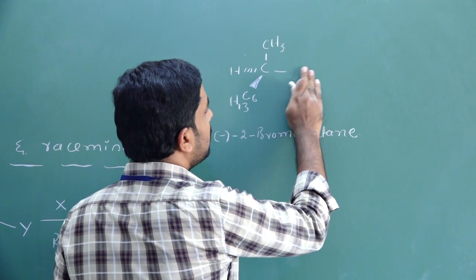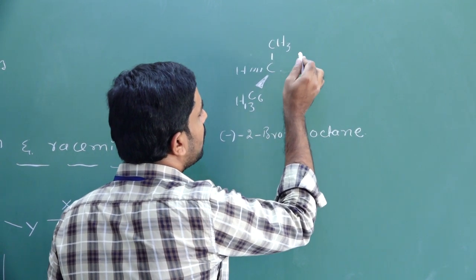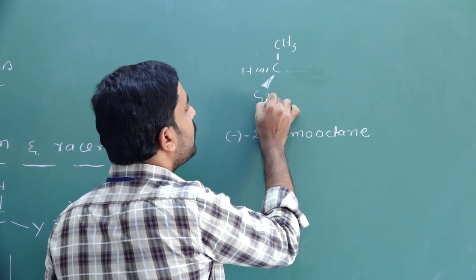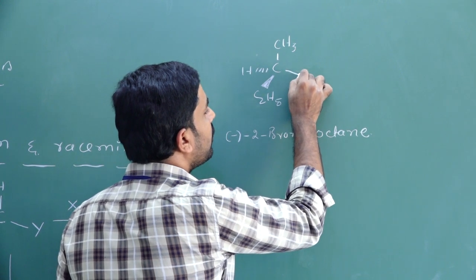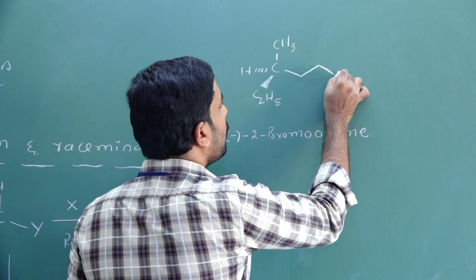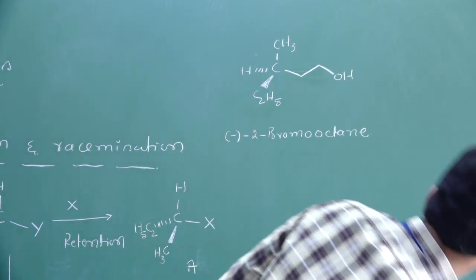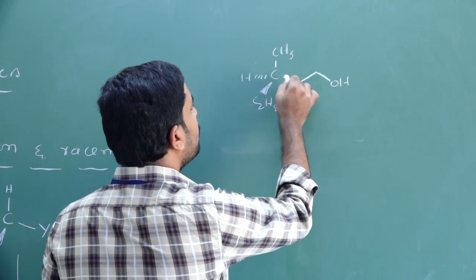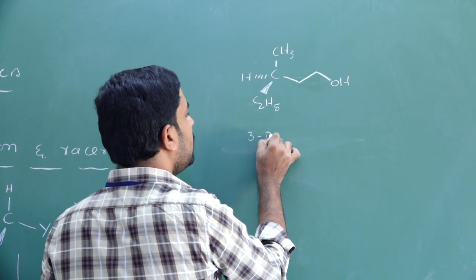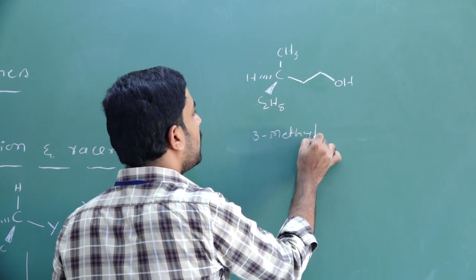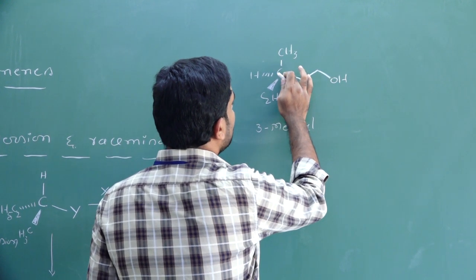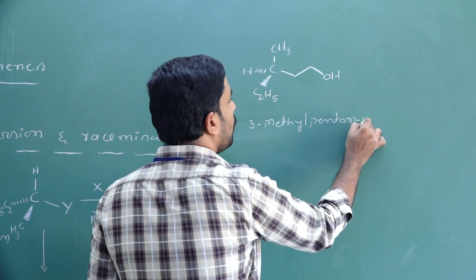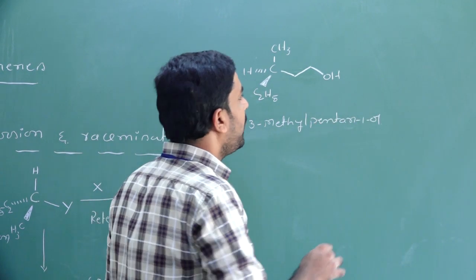So you just consider this, C2H5, H. It is 3-methylpentan-1-ol.